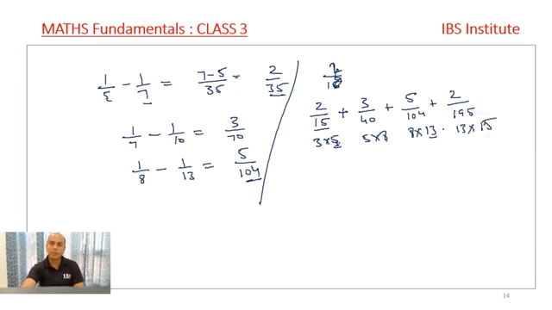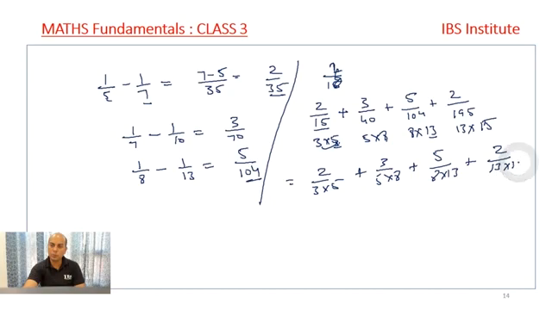And next we check what the difference between these two is. The difference is 2. The difference is 3. The difference is 5. The difference is 2, right? So basically this question is 2 upon 3 into 5 plus 3 upon 5 into 8 plus 5 upon 8 into 13 plus 2 upon 13 into 15.